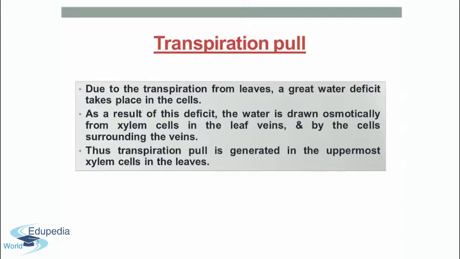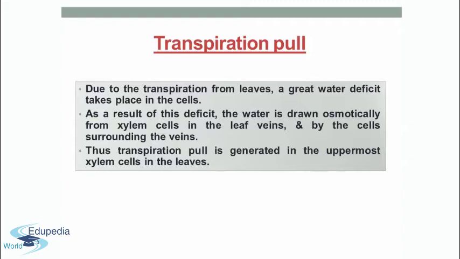Now we have discussed the forces that are responsible for ascent of sap. What is ascent of sap? It is the upward movement of water and minerals from the root to the crown. See the connectivity between the topics. First we discussed the absorption of water and minerals.